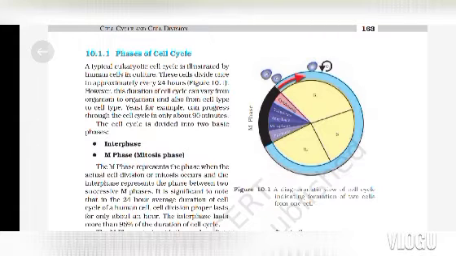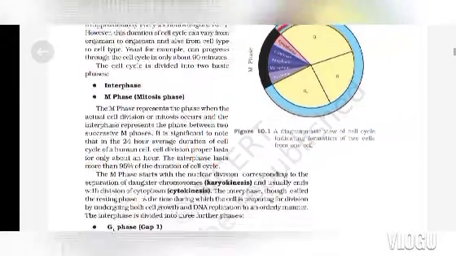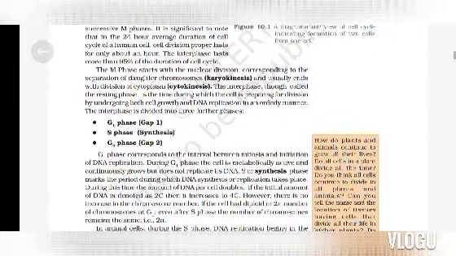The cell cycle is divided into two basic phases, interphase and M phase or mitosis phase. The M phase represents the phase when the actual cell division or mitosis occurs, and the interphase represents the phase between two successive M phases. It is significant to note that in the 24-hour average duration of the cell cycle in a human cell, cell division proper lasts for only about an hour. The interphase lasts more than 95% of the duration of the cell cycle.